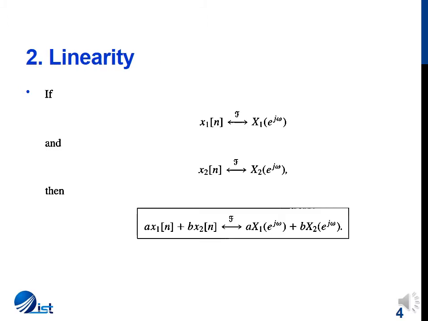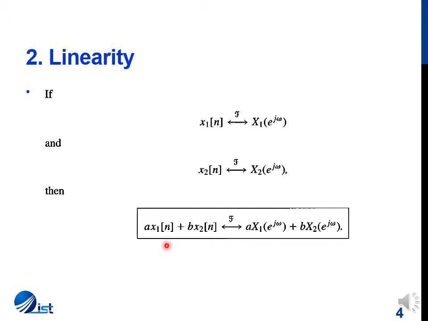The DTFT, like the rest of the Fourier analysis techniques, is a linear operation. So this linearity can be written as: if x1[n] has a Fourier transform of X1(e^jω) and x2[n] has a Fourier transform of X2(e^jω), then the DTFT is a linear operation, which means that it will obey the properties of both homogeneity and additivity. The property of homogeneity implies that if the input is being multiplied by a factor, then the Fourier frequency spectrum is being multiplied by the same scalar constant.